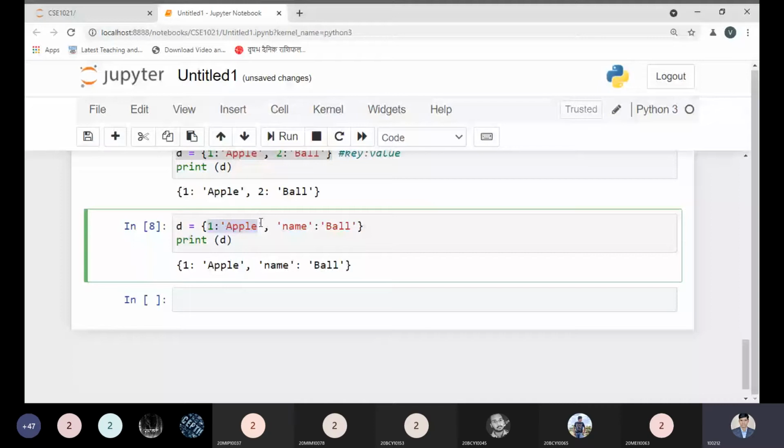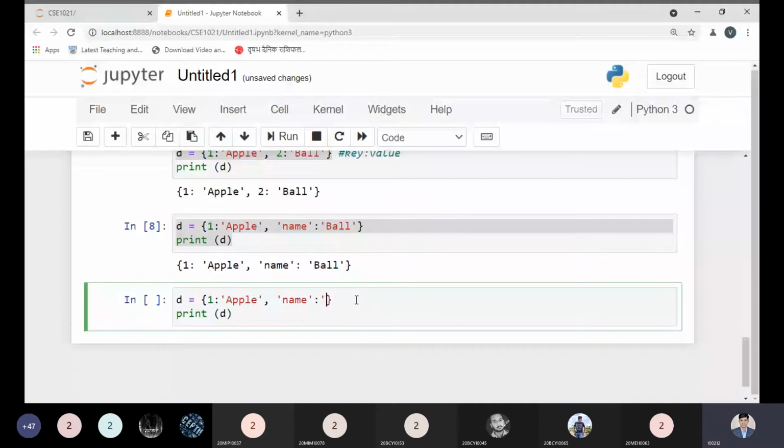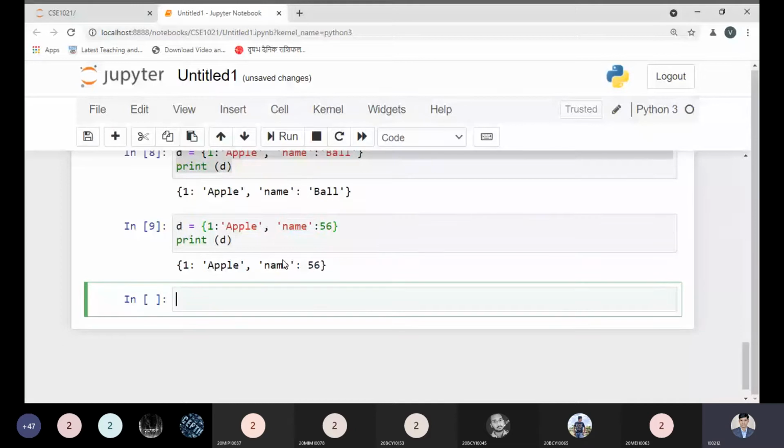Like this one, let me take another example and make some changes. Instead of all, I just want to use 5671. Is it printable or not? Let us check. So any key and value in the dictionary, in the form of an element, could be in any form. So it can hold values in heterogeneous form.